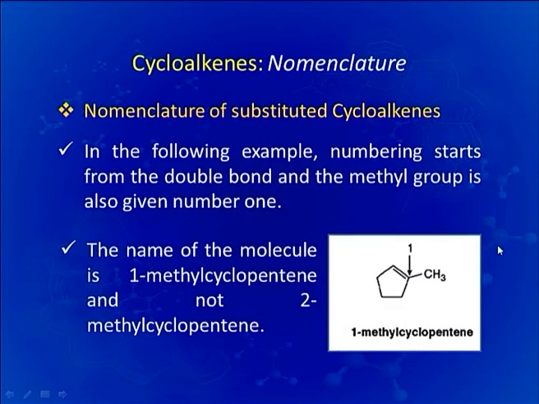Similar rule is adopted for naming this molecule also. Here this carbon is given number 1 and at this position only we have a methyl substitution, and that is why this is 1-methyl cyclopentene. We will not number this from this carbon. If we number it from here, then you can see that the methyl substitution will come at positions 2 and 1, and that will be the wrong nomenclature for this molecule.